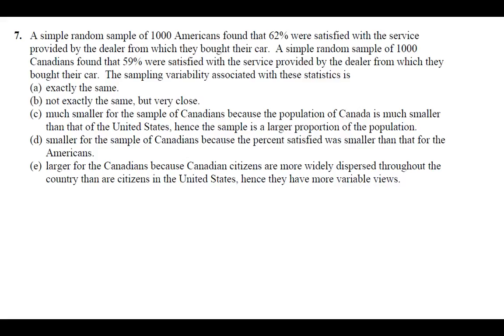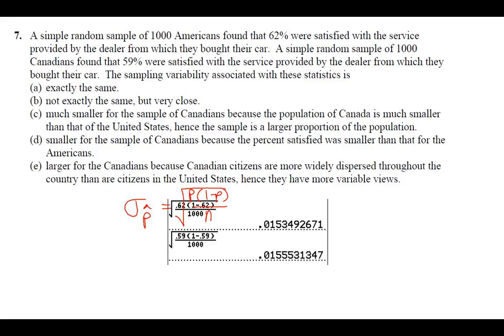And so you end up with, for the Americans, you're going to do square root of 0.62 times 1 minus 0.62 over 1,000, because for both of them our sample size is 1,000, and you get 0.0153. And then for the Canadians, you change your proportion, so you want to do the square root of 0.59 times 1 minus 0.59, still over 1,000, because they also had 1,000 in their sample, and you get 0.0156. And so they're very, very close together, but they're not exactly the same. So that's going to be answer choice B. So you definitely need to calculate them to see that they're very, very close, but not the same.